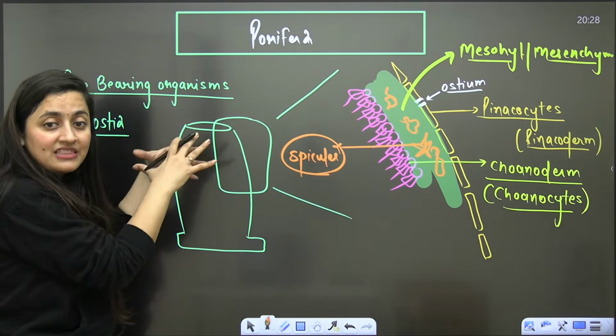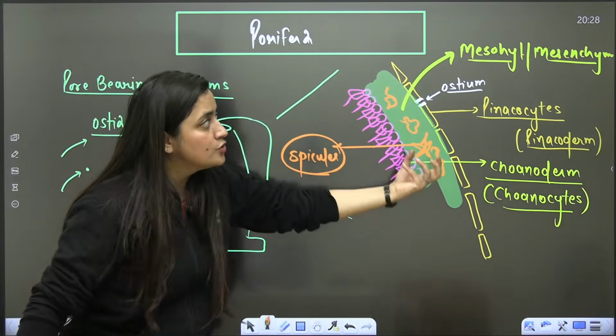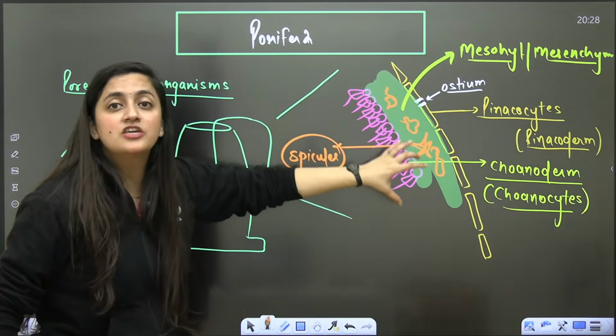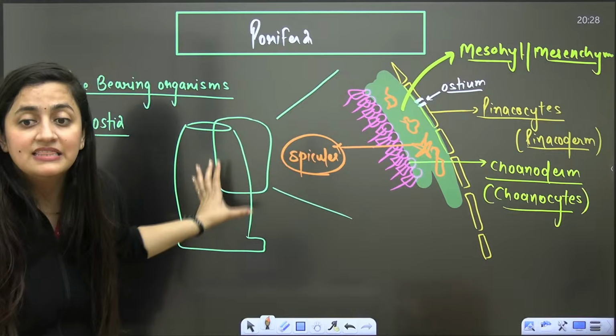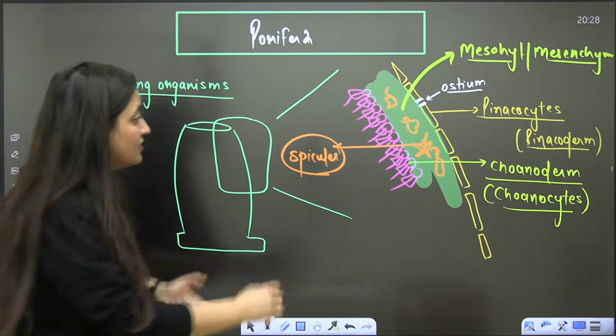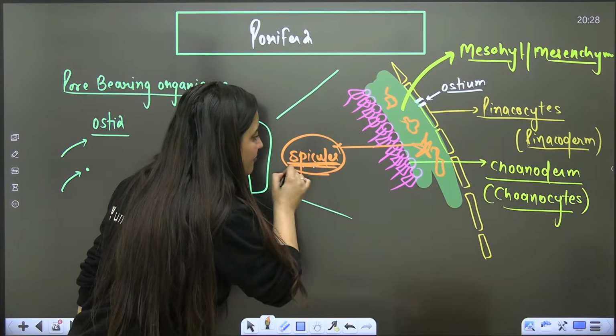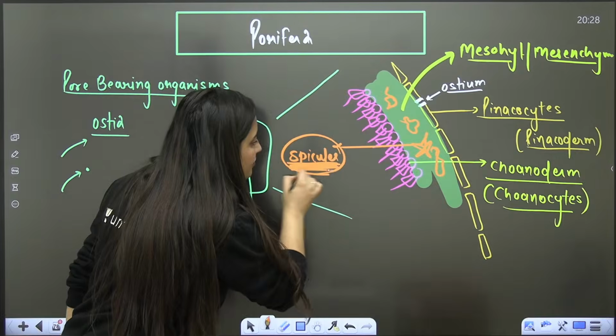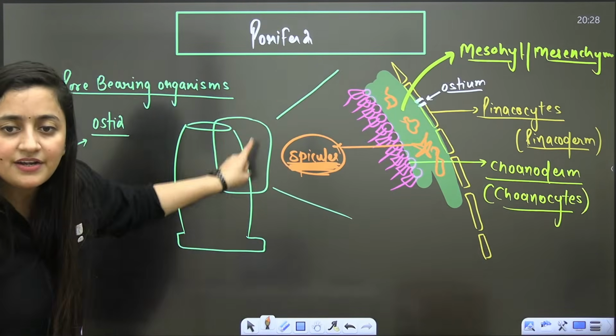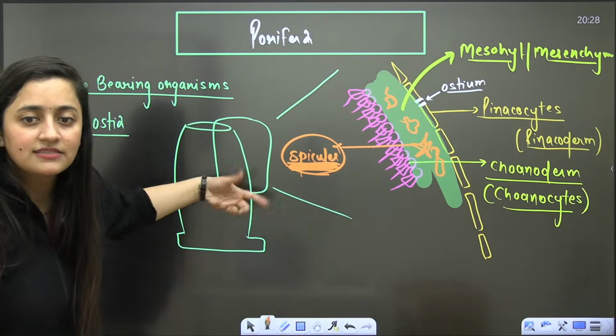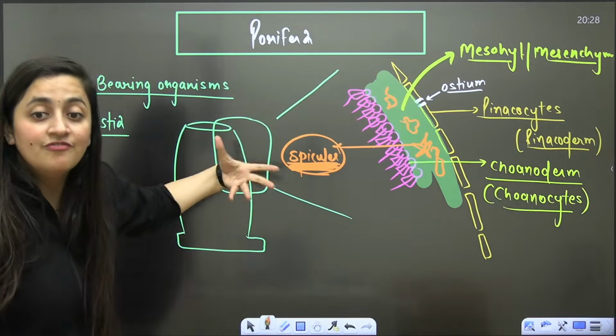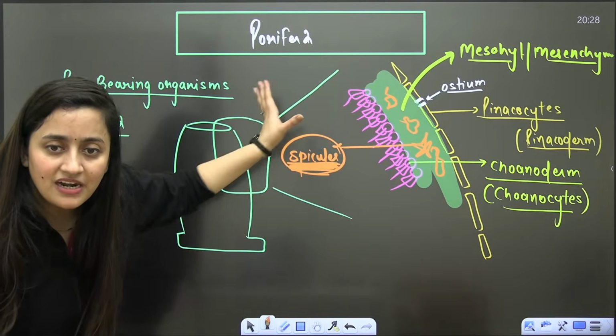That structure, that proper shape, right? So in the mesohyl part, you will see some spicules or some fibers are present. That will give it a shape. And on the basis of those spicules and fibers, these poriferans are further classified. They are divided into various classes, like calcareous spicule, siliceous spicule, some fibers. On the basis of that, we classify further.